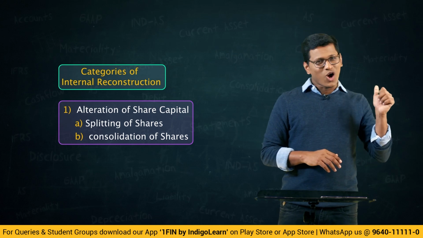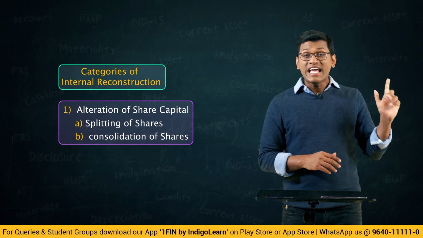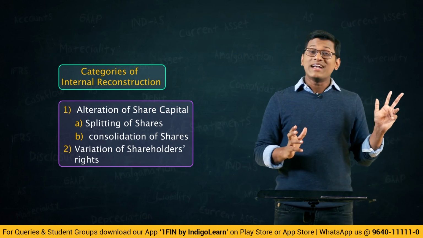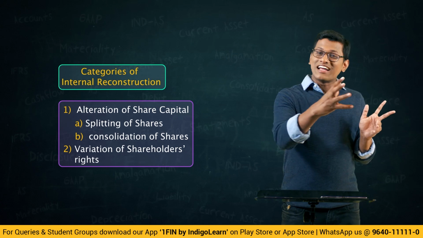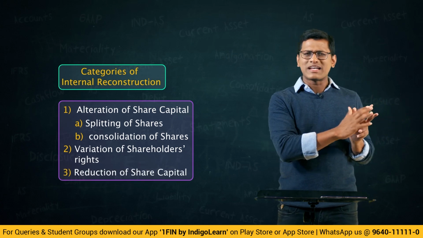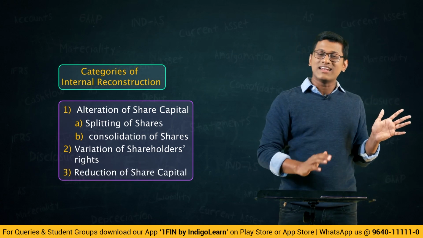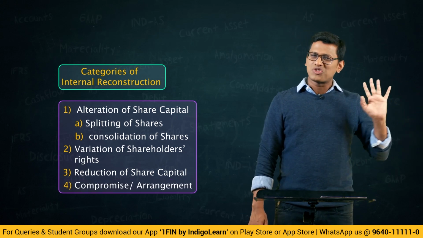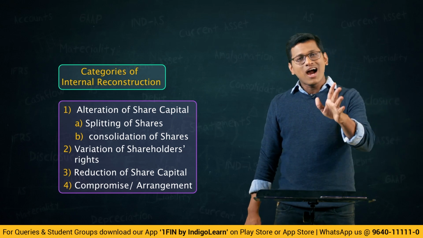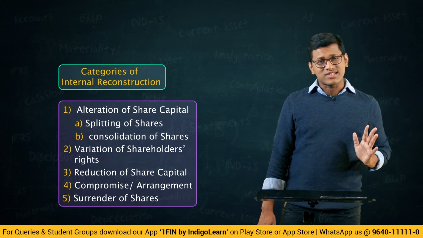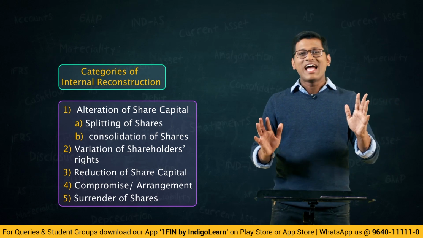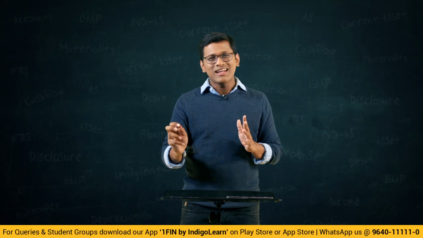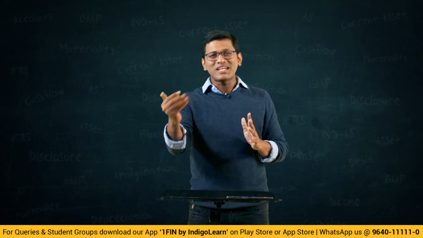So the first one is alteration. Then there is something called variation of shareholders' rights. We will understand what those variations are. And then we have reduction of share capital. So what do we mean by reduction? All these points we are going to discuss in detail. After reduction, we have compromise, or arrangements as we call them. That is the next category, and the last one is called surrender of shares. So these are the 5 categories we have, and friends, we will start with alteration of share capital and see a few problems before moving to the next one.